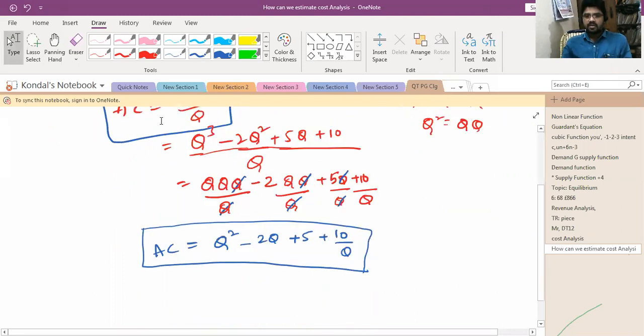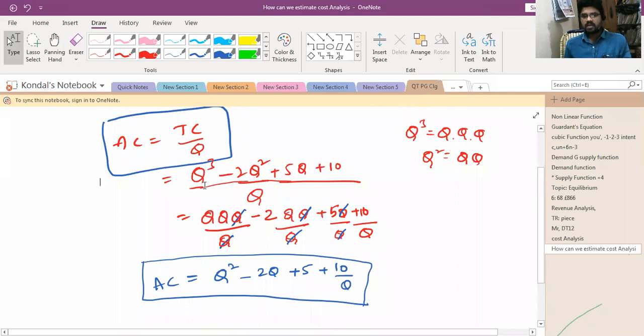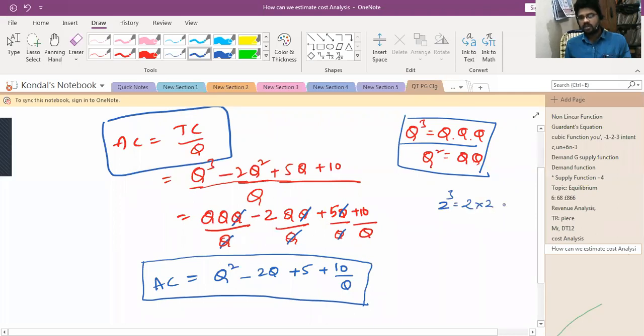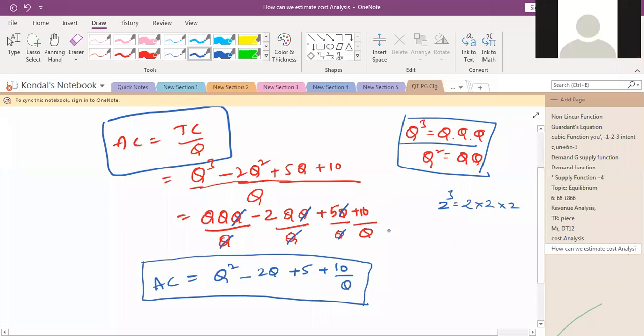So there is a Q power 3, a Q cube. When we have the Q cube, how do you estimate it? For example, if you take 2 power 3, what does it mean? 2 into 2 into 2, right? Same thing. When we have Q cubed, we write Q into Q into Q. It means there are 3 Q's.